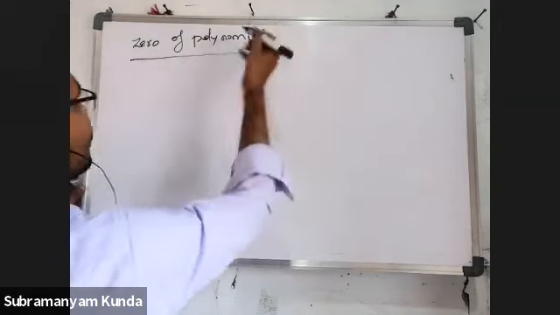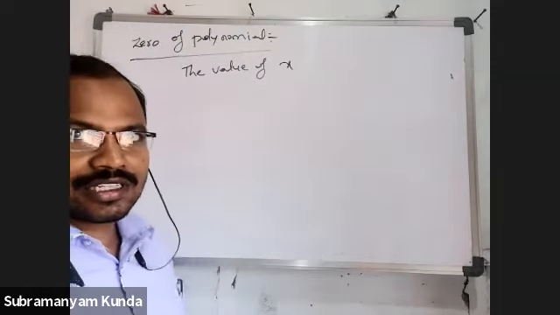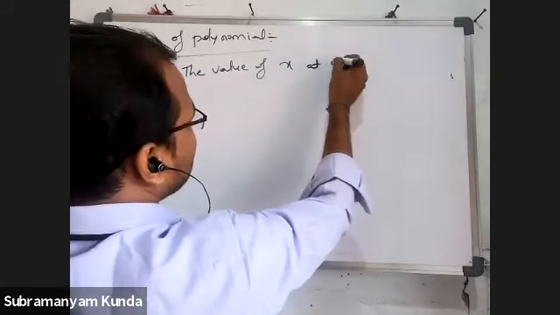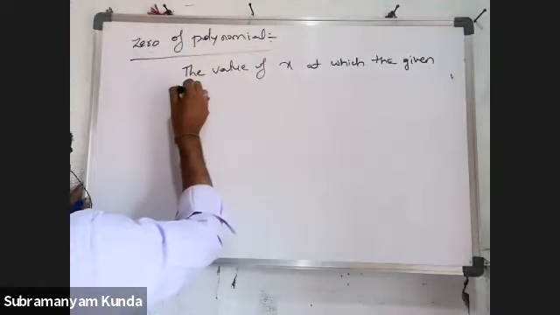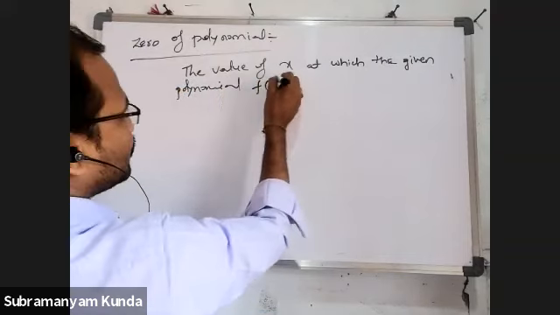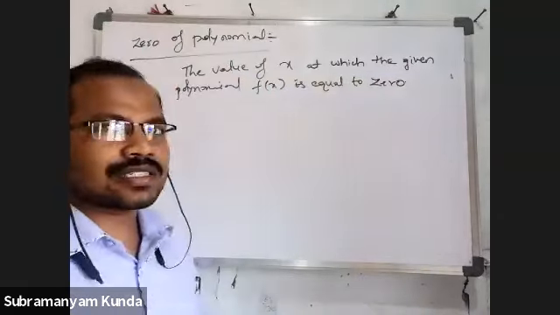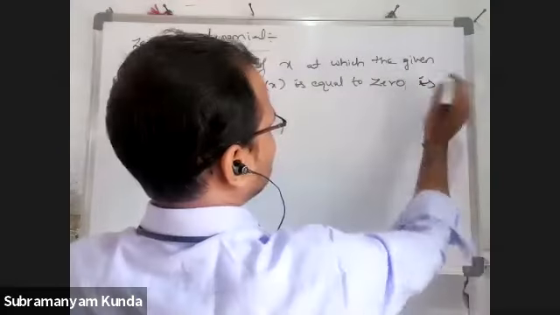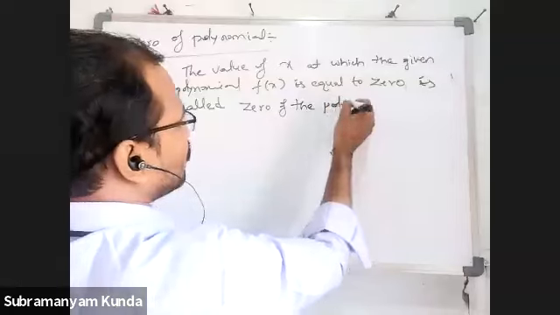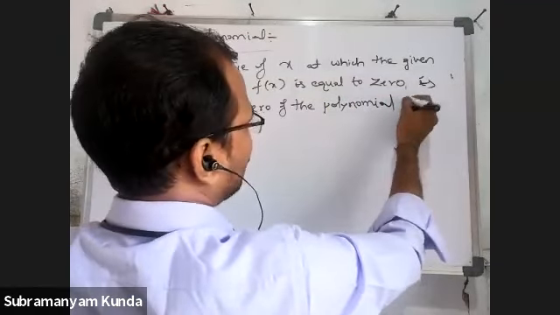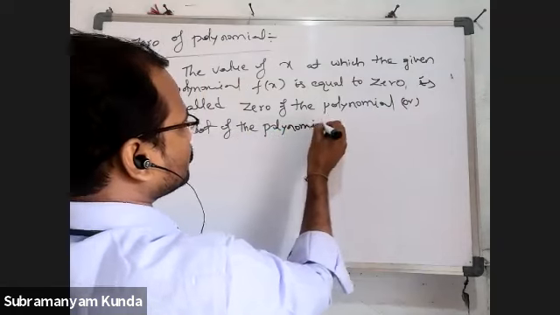Zero of a polynomial, right? The value of x, nothing but the variable, the value of x at which the given polynomial f of x is equal to 0 is called the zero of the polynomial, or root of the polynomial.